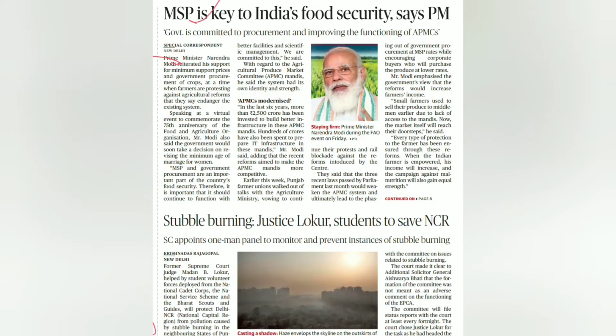Then MSP, I already said. Food security, I already said. Now you come to this article. You see, 'government is committed to procurement, improving the functioning of APMCs.' So what are APMCs? What happened to APMCs? APMC also constitutes a part of your agriculture, because when you see the GS3 paper, so much focus has been given to agriculture, and thus APMC forms a part there, and how it's modernized here, and how you can enhance the answer when you're writing about APMC, or if you're asked about APMC.